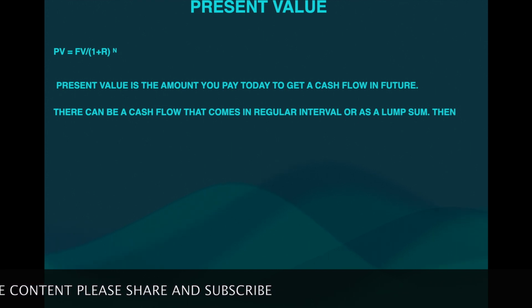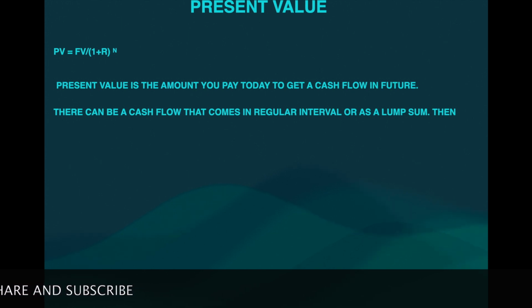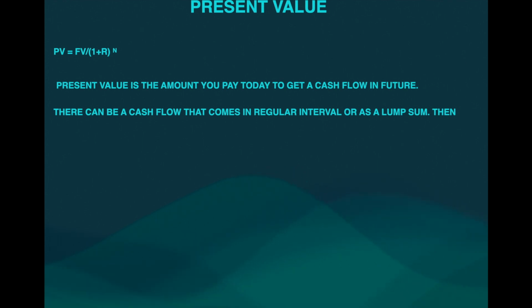So there can be a cash flow that comes in at regular intervals or as a lump sum. Whenever the present value is calculated, the future amount can come in at regular intervals or as a lump sum. Suppose you invest 1 lakh today in an FD, they may give you monthly interest, or annual interest, or if you opt that the interest should be given at the end of the 5 years or 2 years, whatever the number of years you have put the FD for, that will be given as a lump sum.